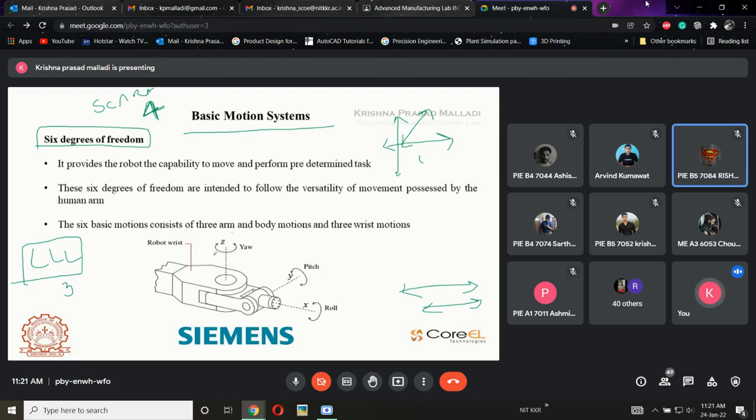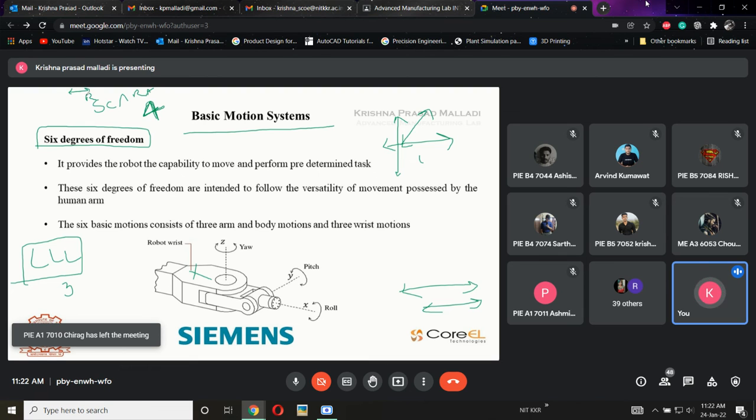Yes, I haven't touched this one. If at all I'm talking about rotary, then I'm not considering linear here. I'm considering only one thing. See, in this robot also, the linear robot, there will be only linear, so we are not involving this rotary direction here. That is why 3 here. Same with the SCARAs. If I'm talking about SCARA, then basically I will say 4. As well as Puma, I will say 4.